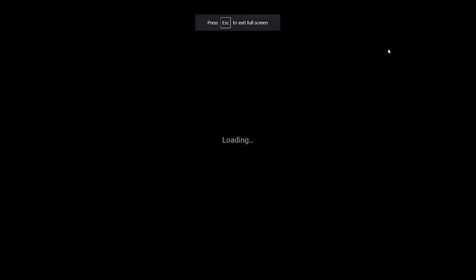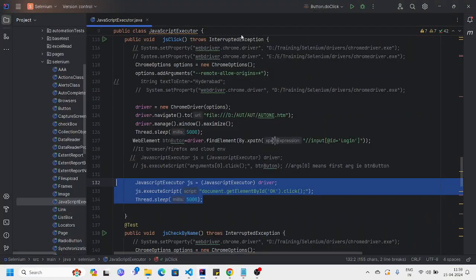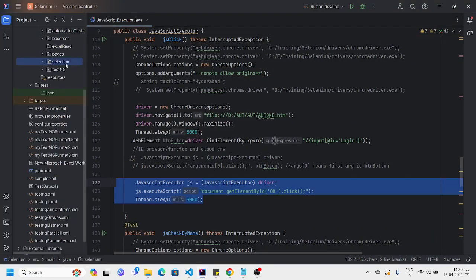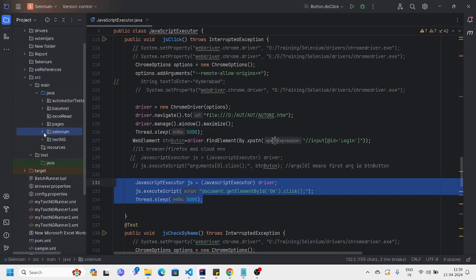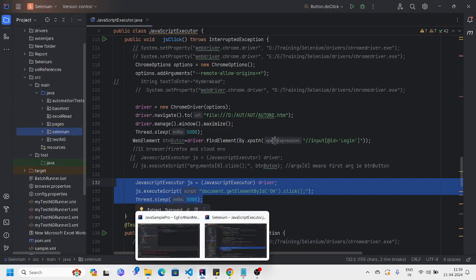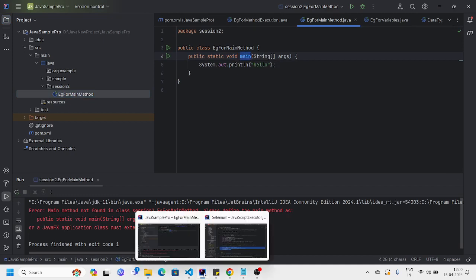Yeah, these are the naming conventions. You can see, in Java we have a structure like this: project, then under project we have a package. Under package, we can create a class. In a class, we can create methods and fields. You can see the diagram here.